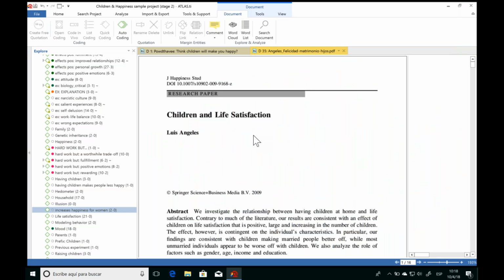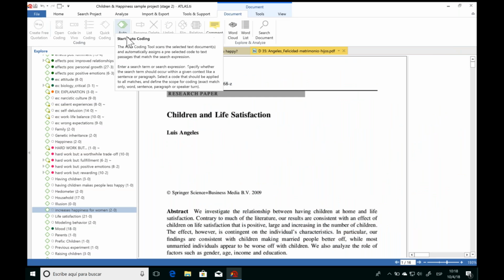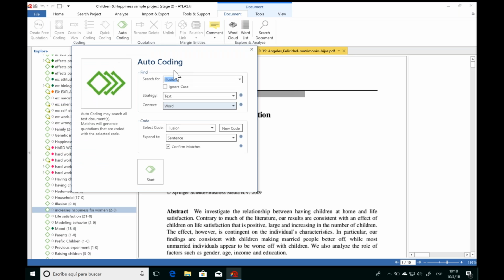When you want to identify a specific word or phrase, and then to quickly and easily find where this occurs in any text document, you can use autocoding. What autocoding will do is it'll search for any word that you want, and anytime it finds it, it'll automatically create a quotation and associate a code for you. So let's take a look.